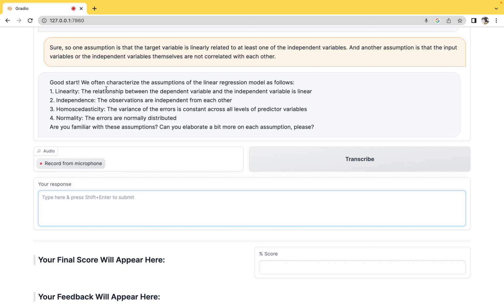Interesting. So the next question it asks is, okay, we often characterize the assumptions. So it is actually providing 4 hints that here are the 4 assumptions: linearity, independence, normality, etc. Are you familiar with these assumptions? Can you elaborate a bit more? Let's say I don't know any of these, so let me just put that in.